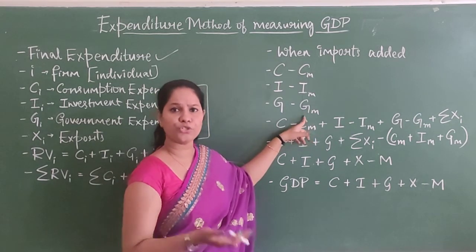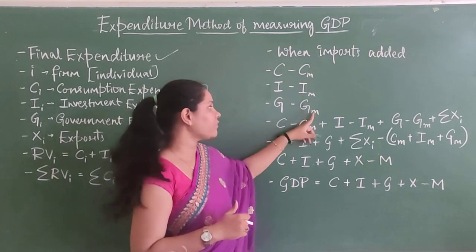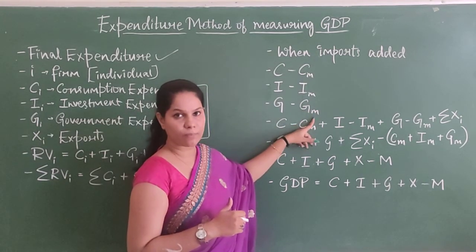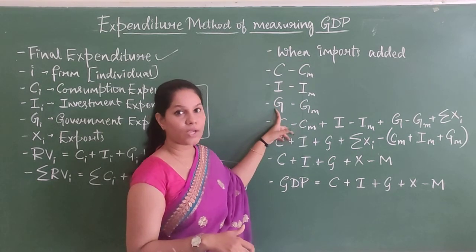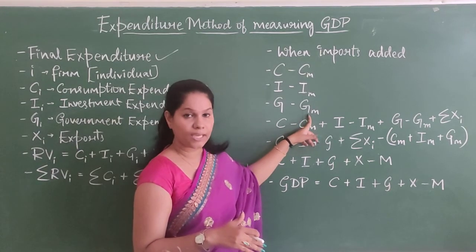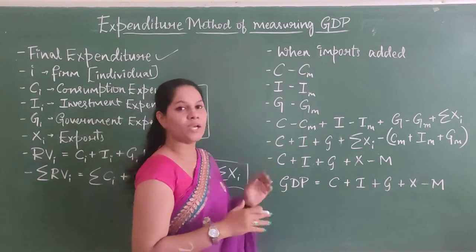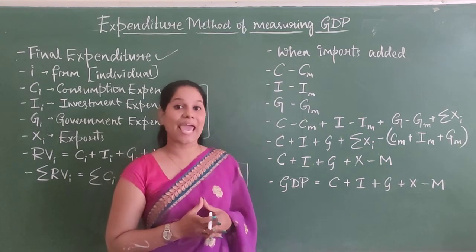The government is going to do imports for consumption, for the sake of investment also. Even that is calculated by GM, which is government imports. So from the government expenditure, whatever imports we did should be subtracted.